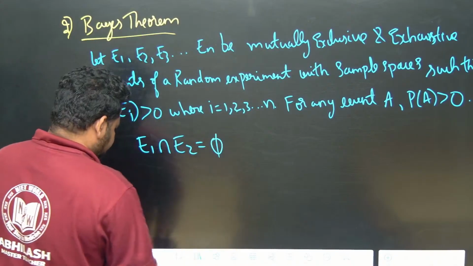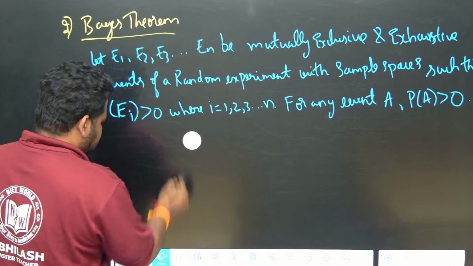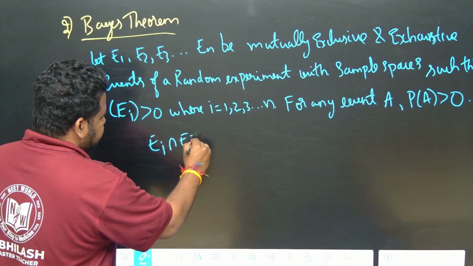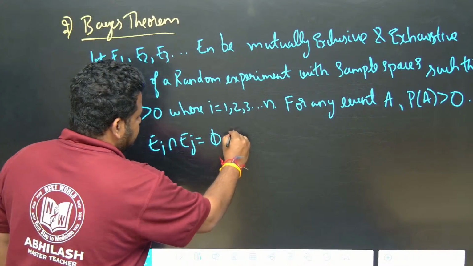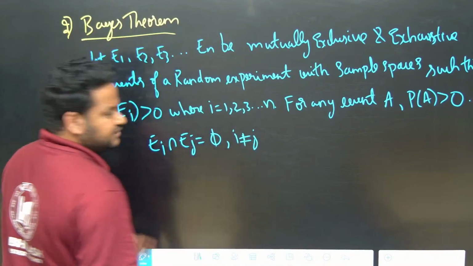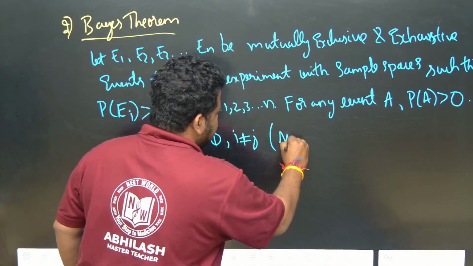So instead of writing E1 intersection E2, let me write it as Ei intersection Ej is equal to a null set, where i is not equal to j. This is what mutually exclusive means.